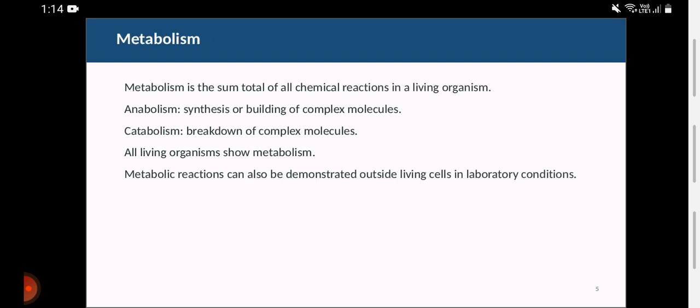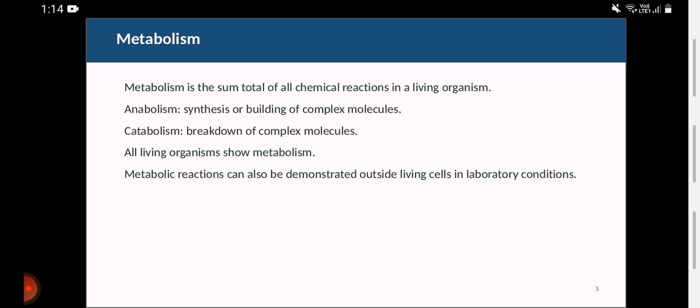So next we come to metabolism. Metabolism is the sum total of chemical reactions in a living organism. It means what chemical reactions are occurring in our body. What is anabolism? Synthesis, or building of complex molecules.